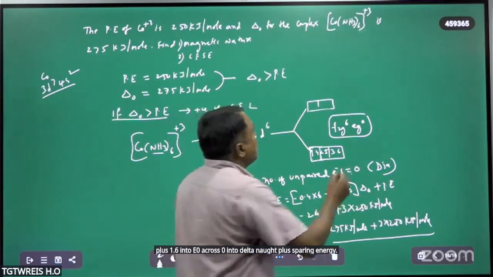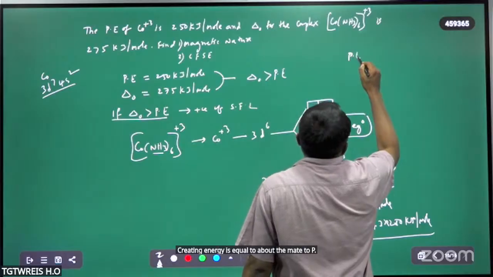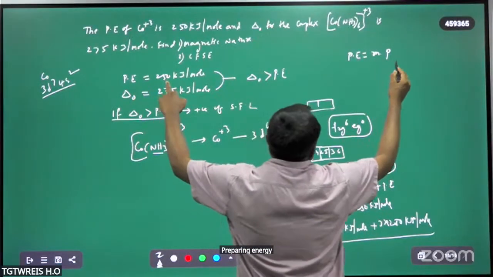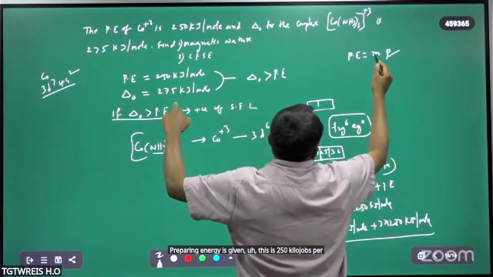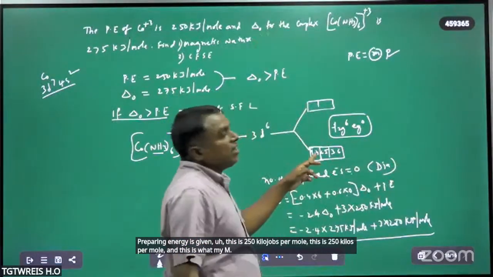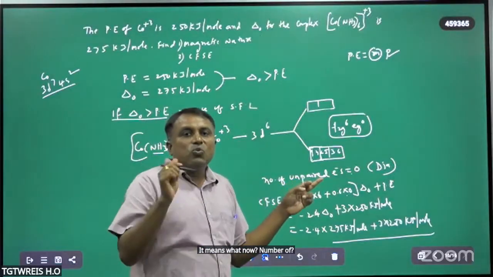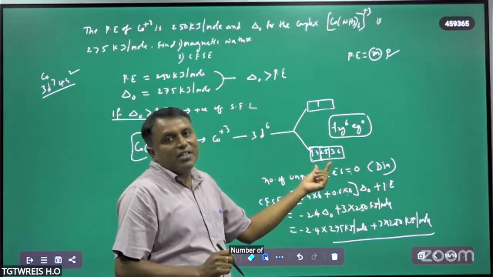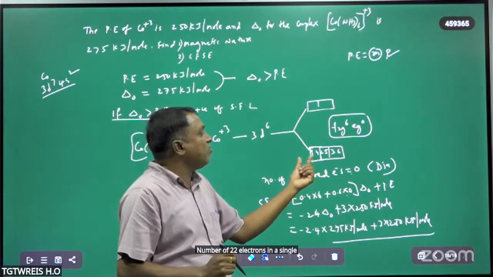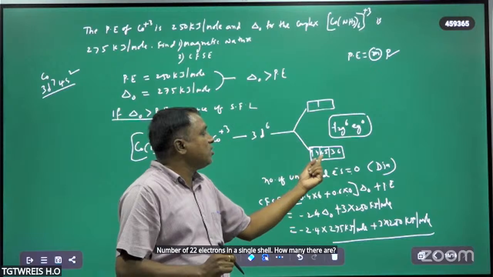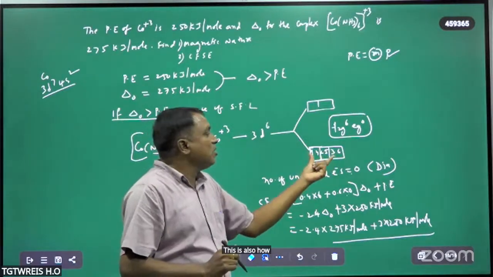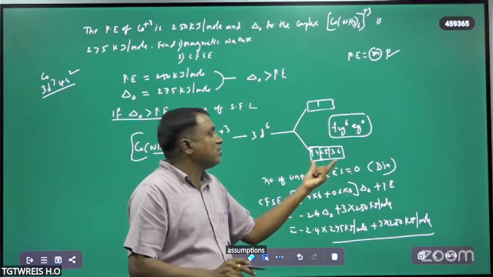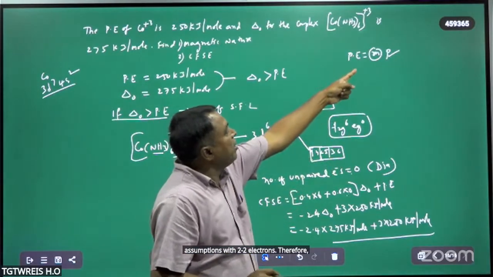Pairing energy is equal to what now? M into P. So pairing energy is equal to M into P. P is given, this is 250 kilojoules per mole, and what is M? M is the number of paired electron sets in a single shell. How many are there? This has 2, this also has 2, this also has 2. There are 3 subshells with 2 electrons. Therefore M is equal to 3.